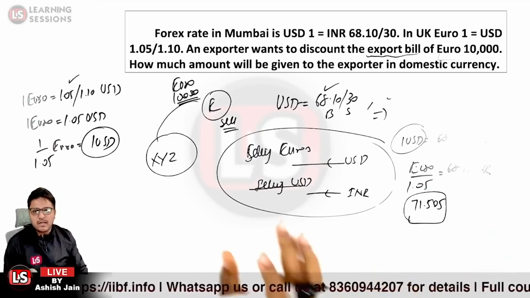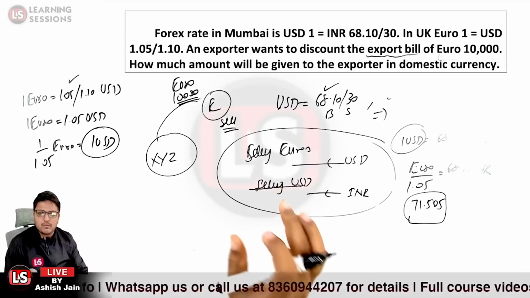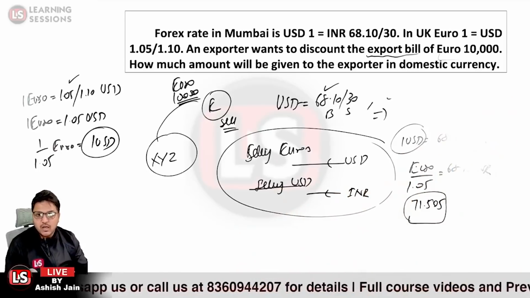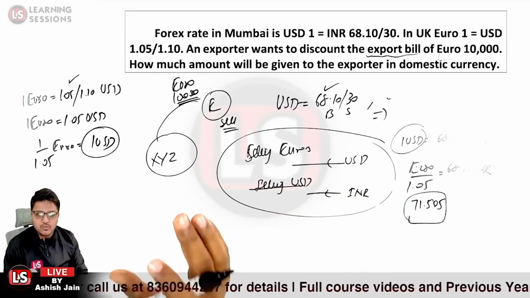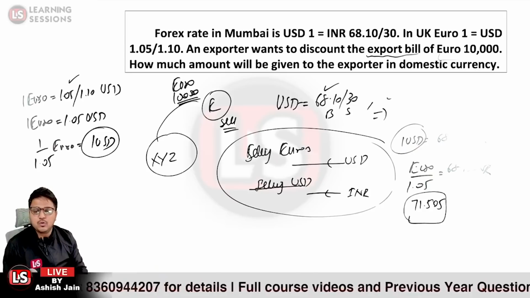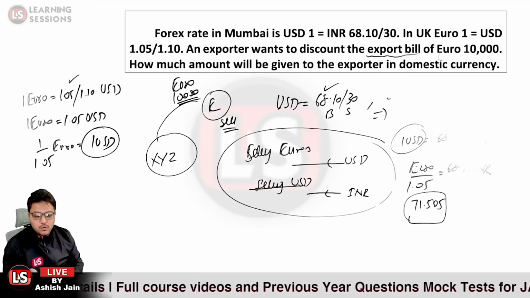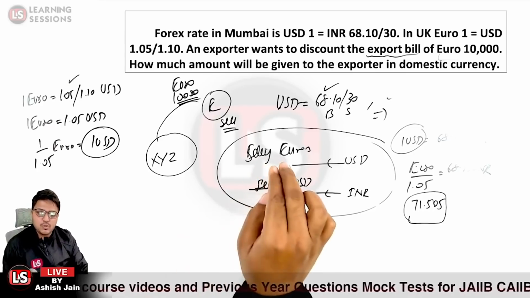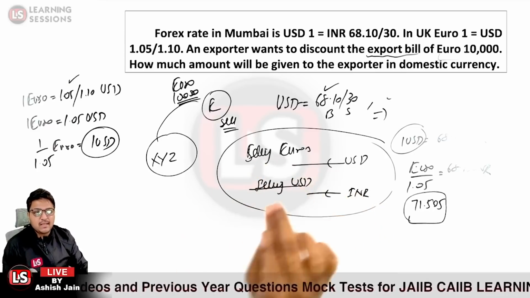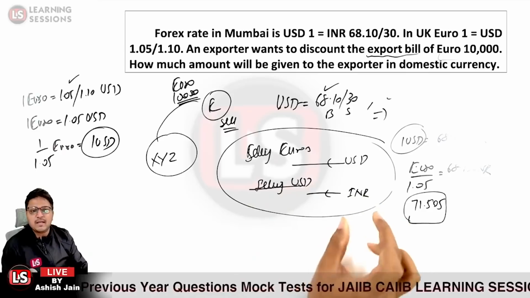Over here we are provided with the different rates, and the export bill was drawn, which is in euro 10,000. Now from the exporter's point of view, you must be thinking that he wants to sell the euros and get the INR, but no direct currency pair is available. So he'll be selling the euros and getting the USDs, and then he'll be selling the USDs and getting the INR.